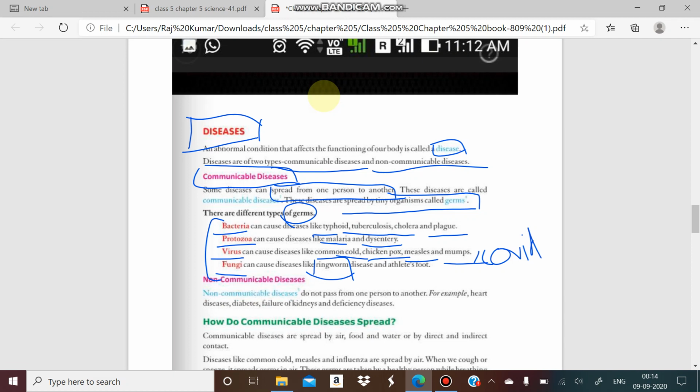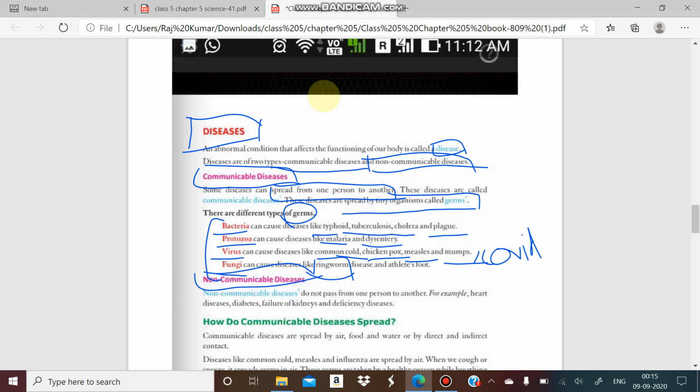But the other diseases which cannot be transmitted from one person to another person are known as non-communicable diseases. Non-communicable diseases generally occur if a person gets an excessive amount of any nutrition, or a deficient amount of any nutrition. Either the nutrition becomes too much in the body, or the nutrition is too little, then a person will be affected by a non-communicable disease.